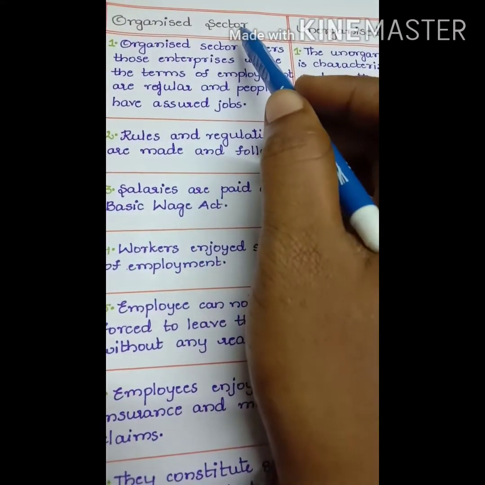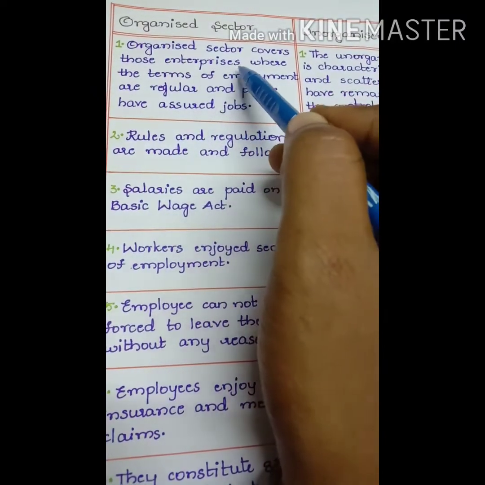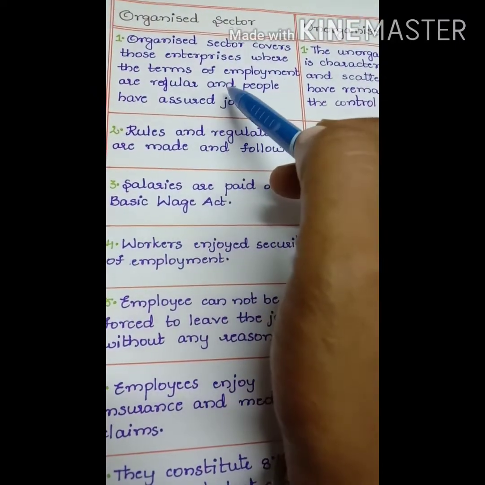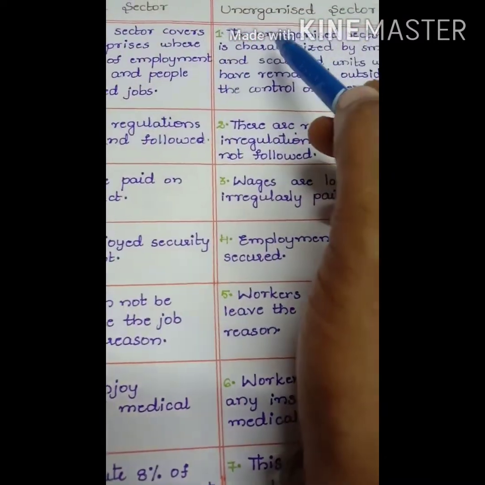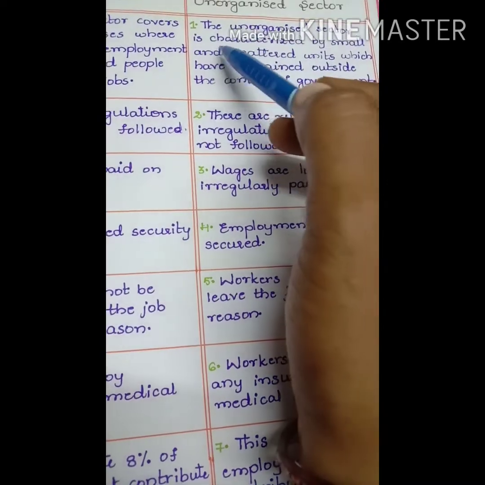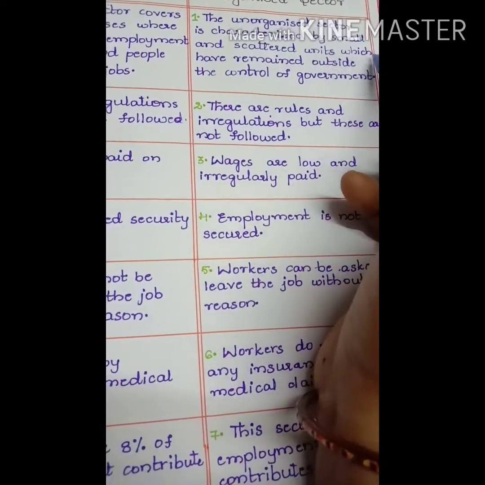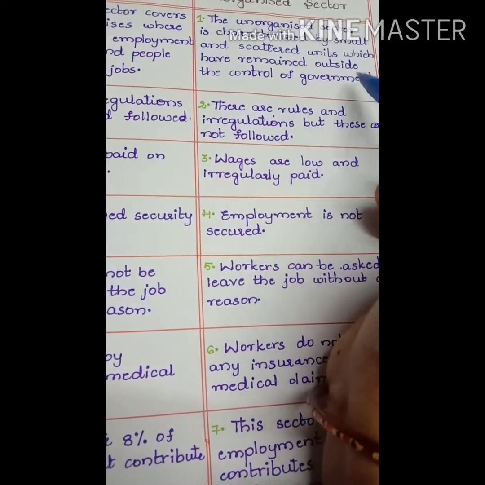The organized sector covers those enterprises where the terms of employment are regular and people have assured jobs. But the unorganized sector is characterized by small and scattered units which have remained outside the control of government.